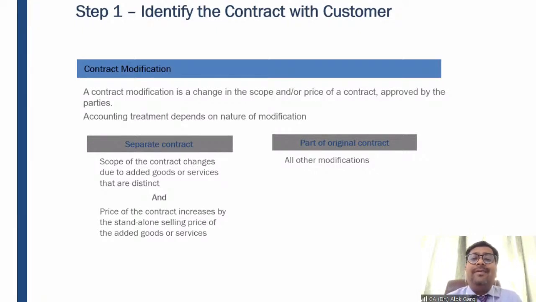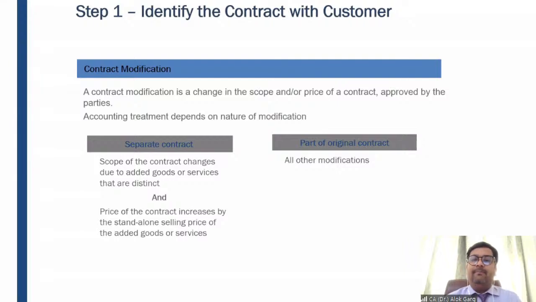Now the accounting treatment depends on the nature of the modification, right? For example, the scope of the contract changes due to additional goods or services which are distinct, and the price of the contract increases by the standalone selling price of the added goods or services.